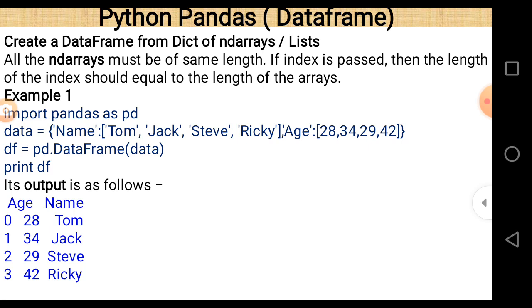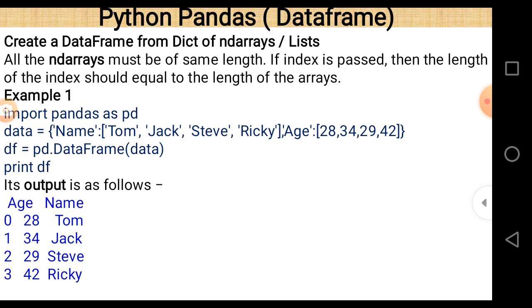Next is create a data frame from a dictionary of ndarrays or lists. There is another case in which we create a data frame from a dictionary of ndarrays. So we can create a data frame using a dictionary of ndarrays or lists. All the ndarrays must be of the same length. That is the important point.